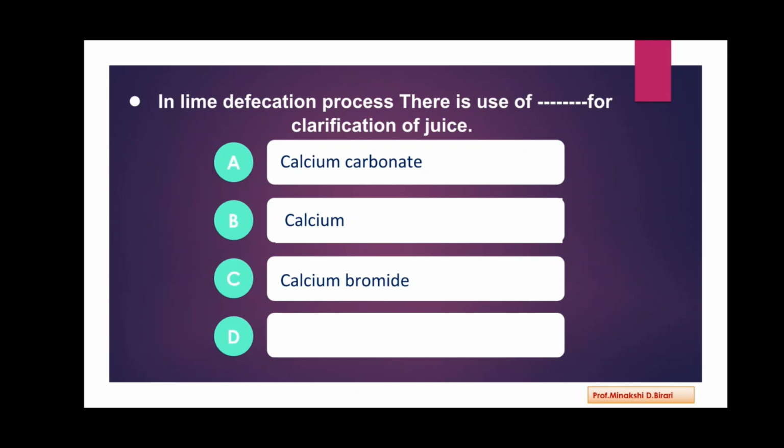Option C, calcium bromide. Option D, calcium oxide. So, which is correct answer? The answer is calcium oxide. In liming process, there is use of calcium oxide for clarification of juice. CaO. That is the answer.